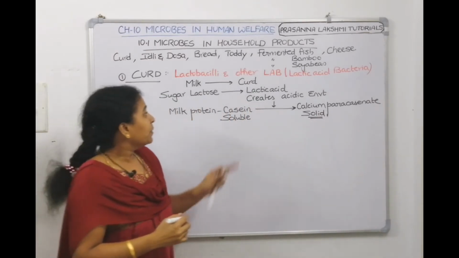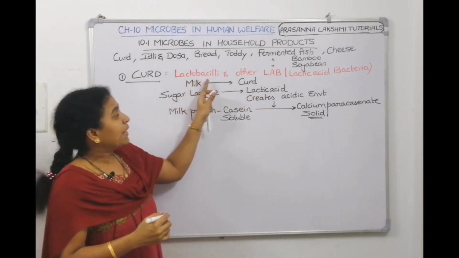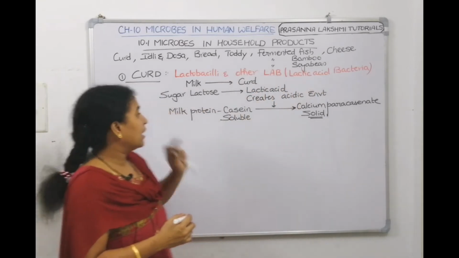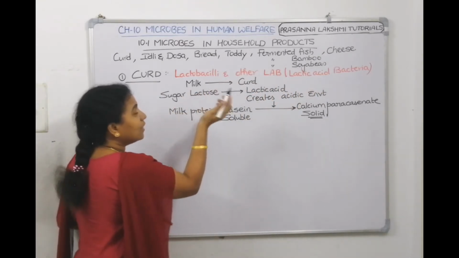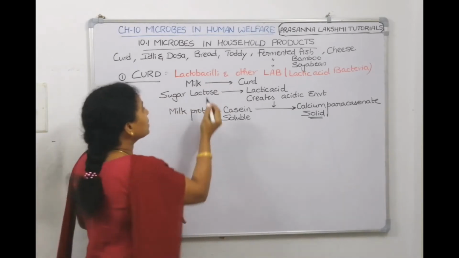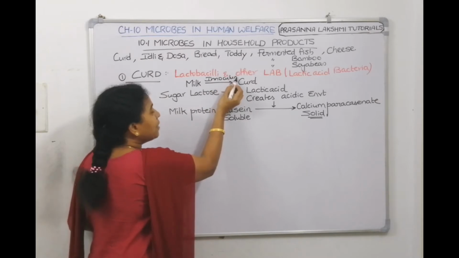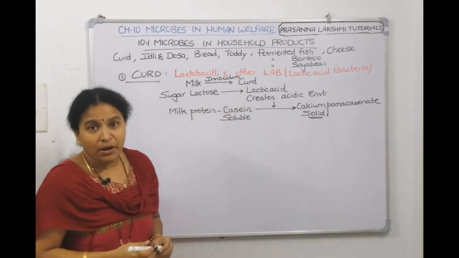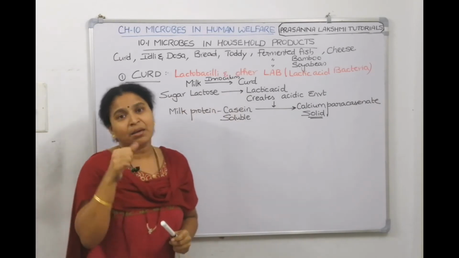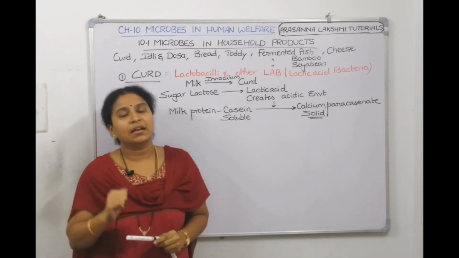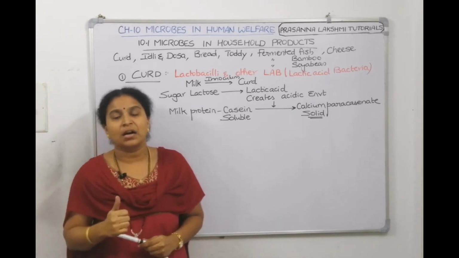Understood? So, the bacteria are growing here, right? Which bacteria? Lactic acid bacteria and lactobacilli are growing. So, if you want to convert milk into curd, you will add a previous curd sample. What is that called? It acts as an inoculum, which contains these organisms. And we will heat the milk and close the container. Heating will provide optimal conditions for the growth of the bacteria.